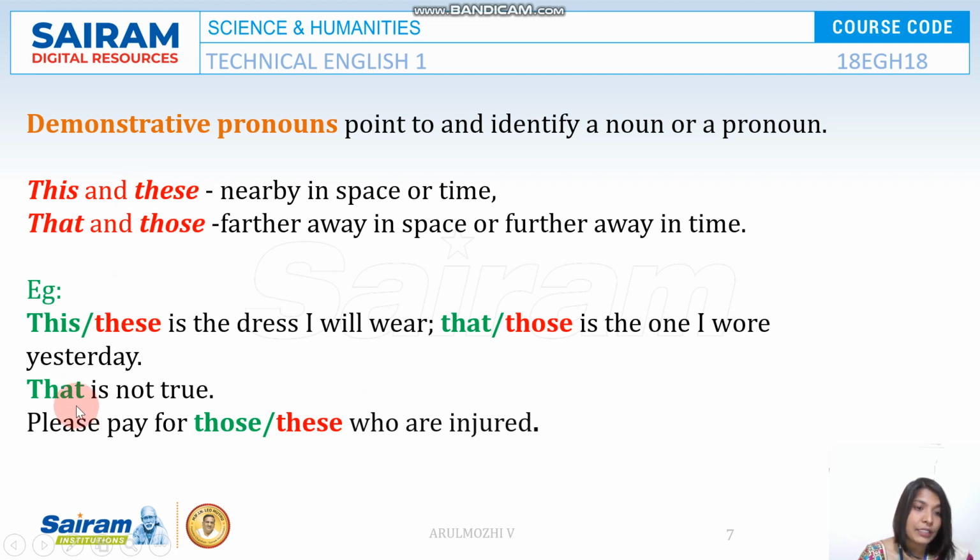Okay. Next one. That is not true. When you talk about a concept or idea that happened in the past, you go for "that." Okay. Please pray for those or these who are injured. Okay. Please pray for those who are injured.